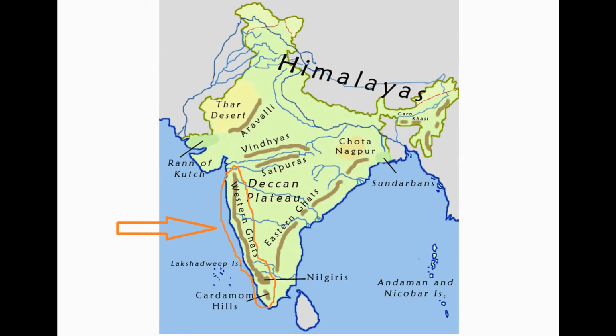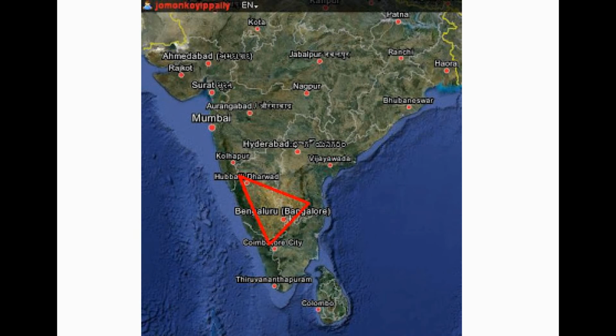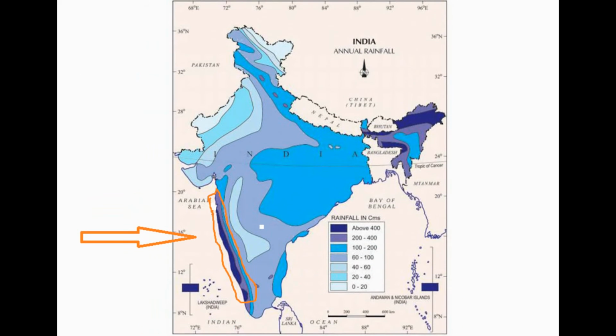Ascent of air causes rainfall in many places like Mumbai, Mangalore, Mahabalipuram, etc. But places on the leeward side like Pune, Bengaluru, Mysore, Coimbatore, etc. receive very little rain in comparison to the windward side.